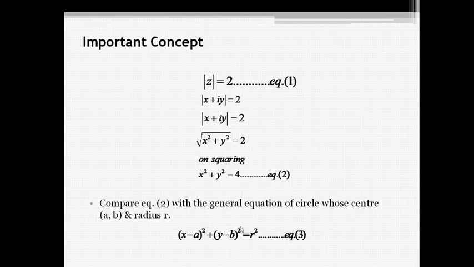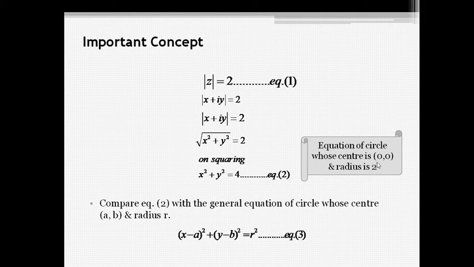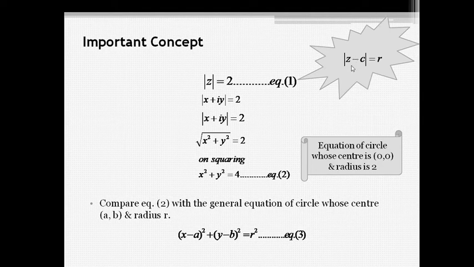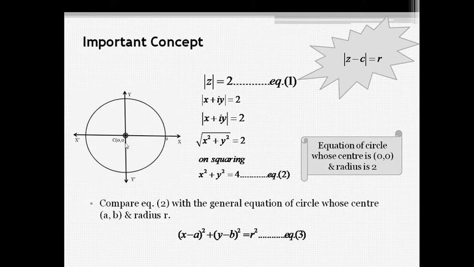Therefore, equation number 2 is the equation of a circle whose center is (0, 0) and radius is 2. We can also compare this with mod of z minus c equal to r, where c is the center, that means z equal to 0, meaning x equal to 0 and y equal to 0, and r equal to 2, which is the radius. Now, if we draw this diagram, then (0, 0) is the center and 2 is the radius of this circle.